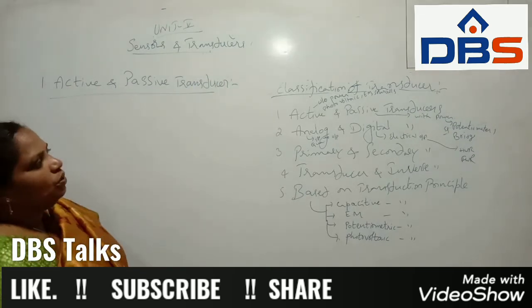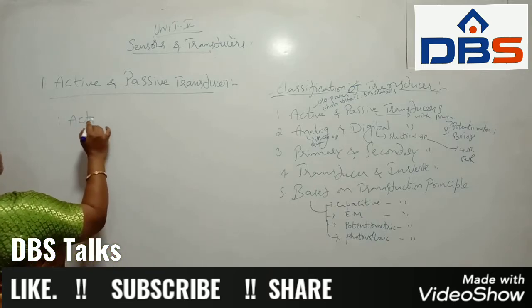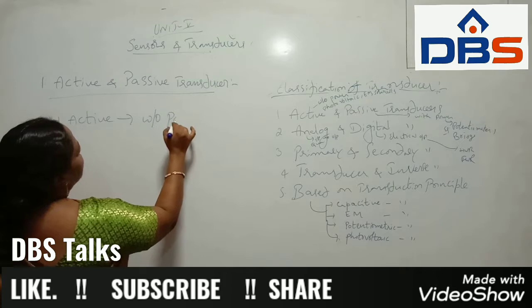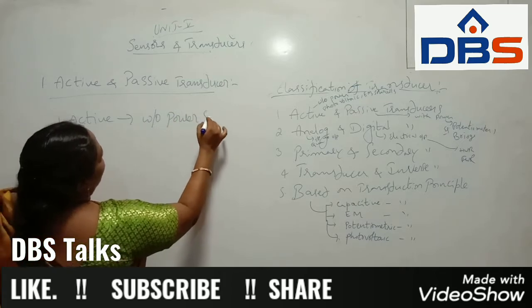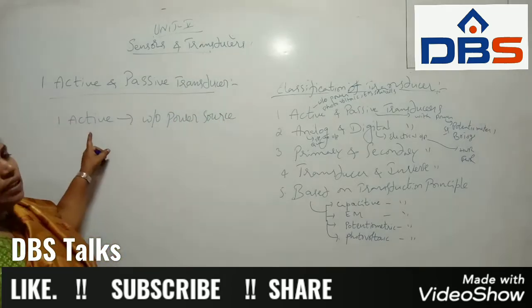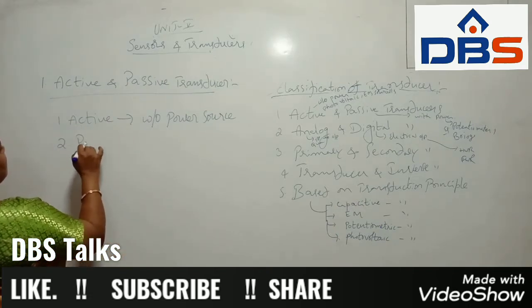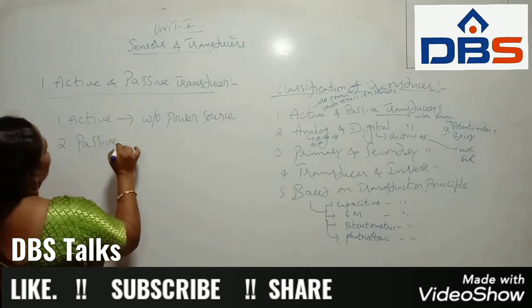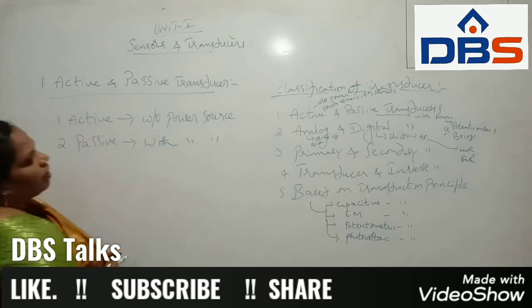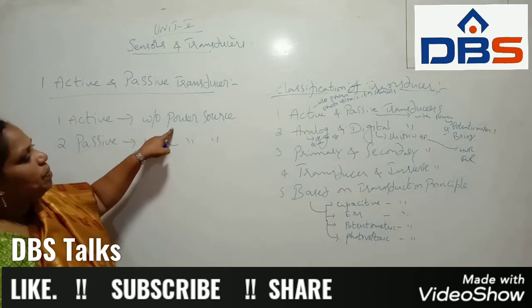active and passive transducer. First one is the active transducer. This active transducer we use without a power supply or power source. Whereas the passive transducer is with a power source. The active transducer we can take without a power source.